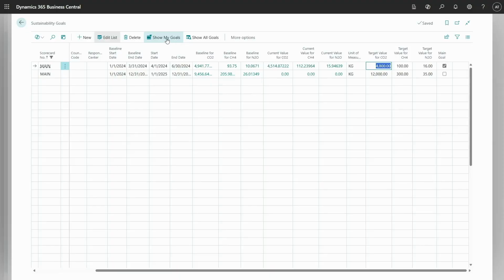So this is the first part of what we have. And yes, one small thing: as you can imagine, maybe you will have dozens of different goals. You can click Show My Goals or Show All Goals. So it can be easy if you have different responsible persons related to sustainability. So this is about the Role Center and the forecasting part.